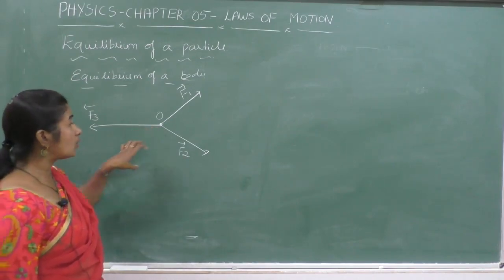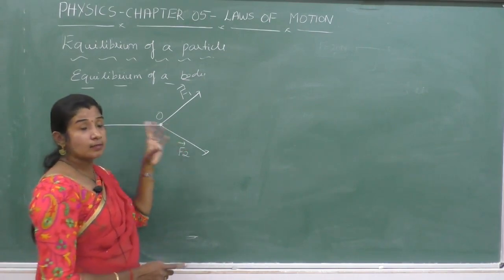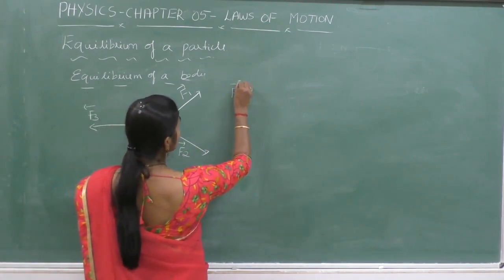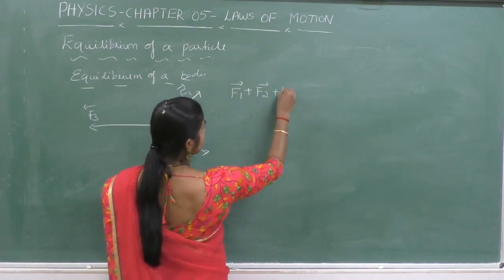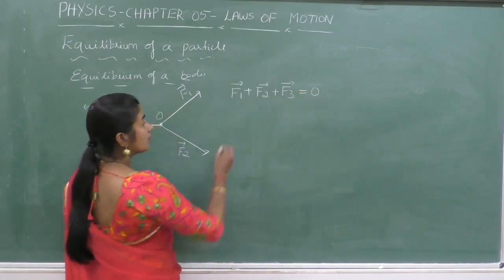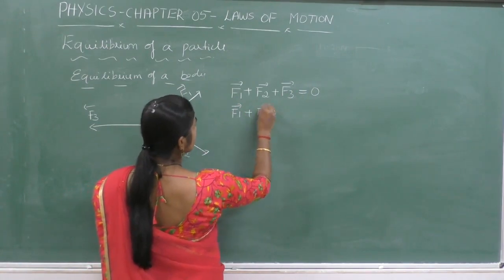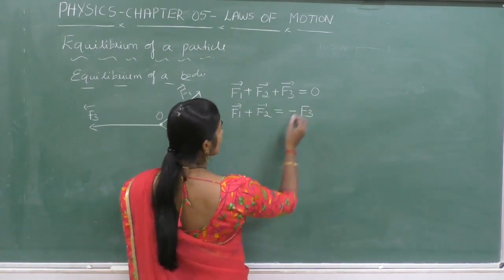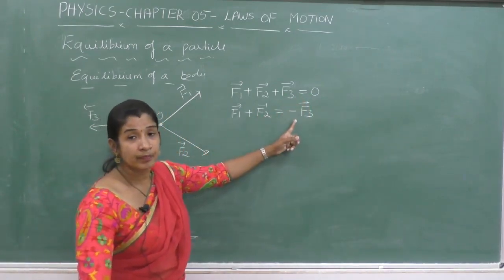Let us find how. The condition for equilibrium is that the vector sum should be equal to 0. The vector sum of the three forces, F1 plus F2 plus F3, should be equal to 0, which means that F1 plus F2 is equal to minus F3.